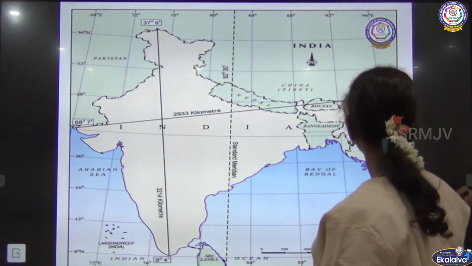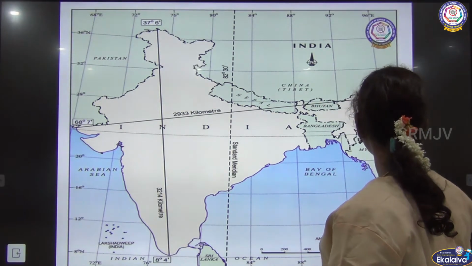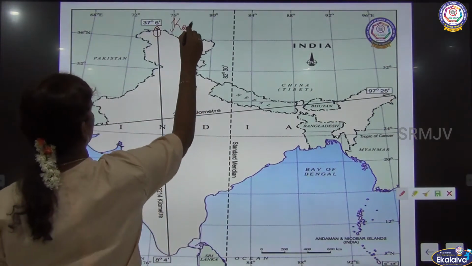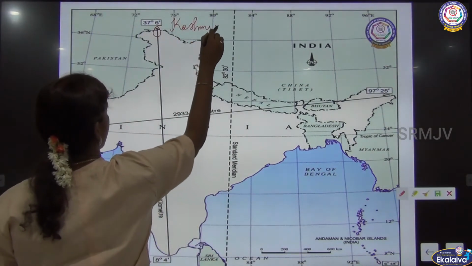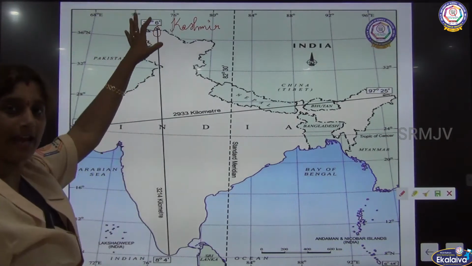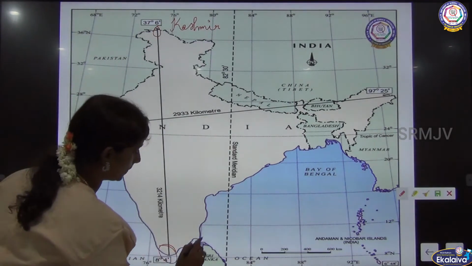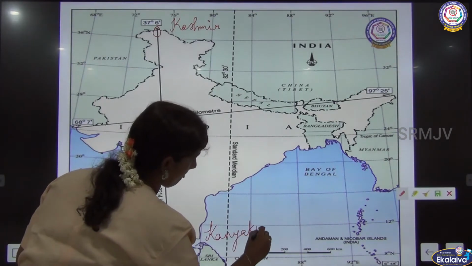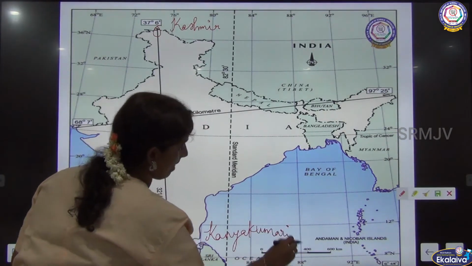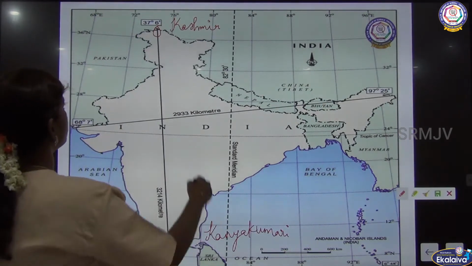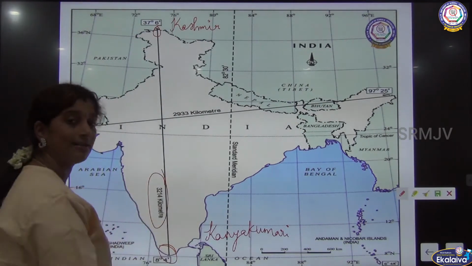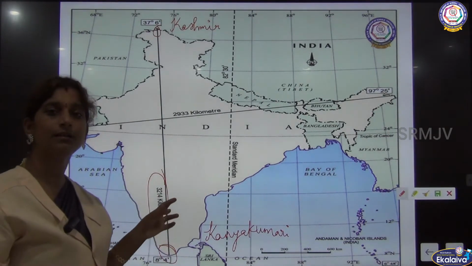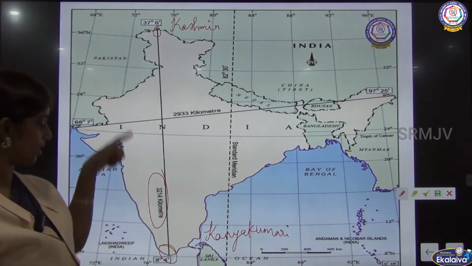From the topmost point of our country, Kashmir, here, till Kanyakumari here, our country extends up to 3,214 kilometers. 3,214 kilometers from Kashmir to Kanyakumari.